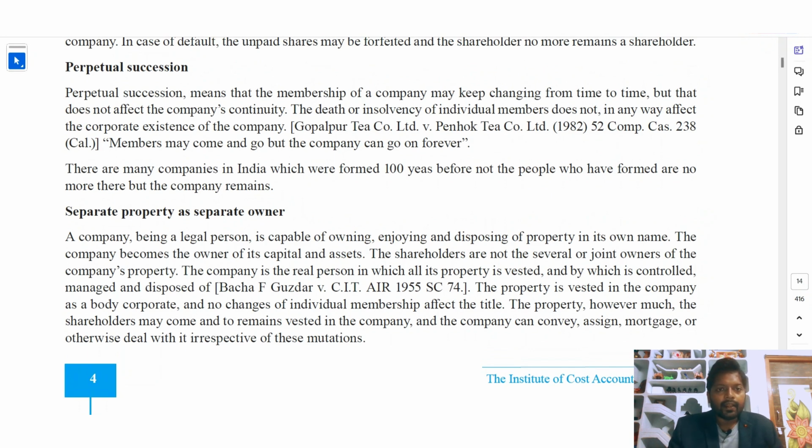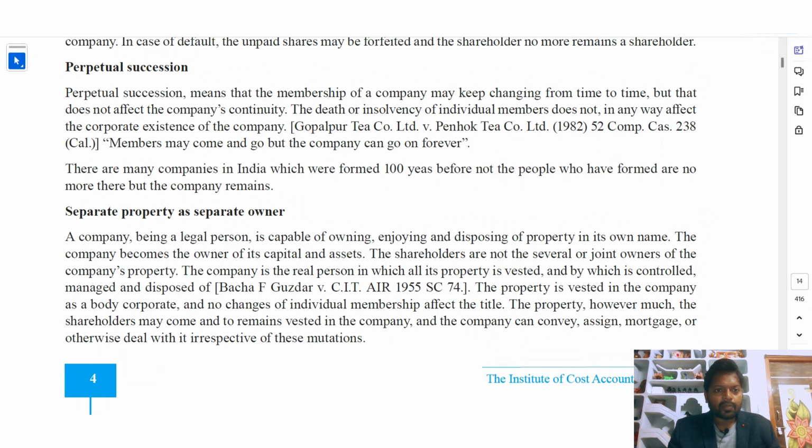The death or insolvency of individual members does not in any way affect the corporate existence of the company. Even if the shareholder dies, the company won't die. Its existence will continue. To illustrate, there is a case like Gopalpur Tea Company Limited versus Penhock Tea Company Limited, 1982. We can quote this case law to explain the concept of perpetual succession in companies. In exams they may ask you to quote an example to prove perpetual succession. We can explain all the theory given here and quote this case law, and then it will give you good marks.